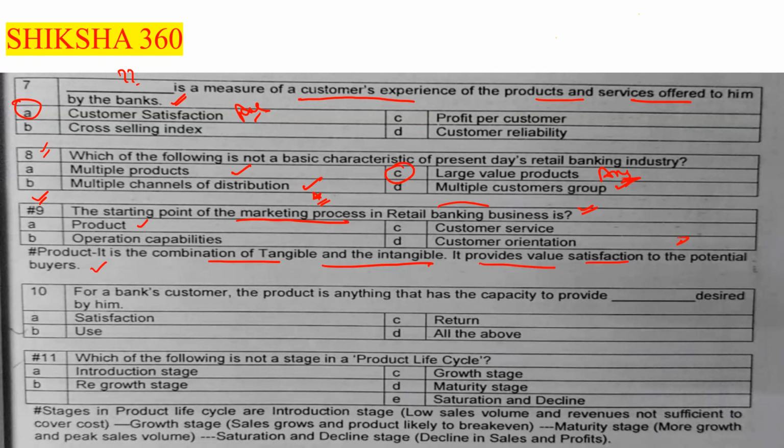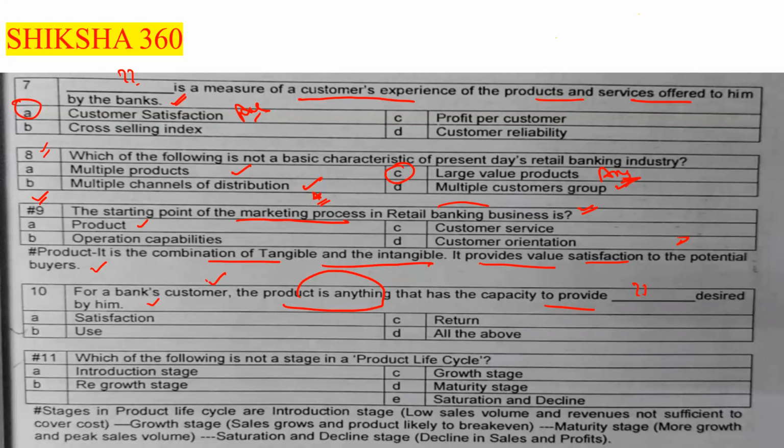Okay, so now move to the next question. Question number 10. For a bank customer, the product is anything that has the capacity to provide dash desired by him. Satisfaction, use, return, all the above.